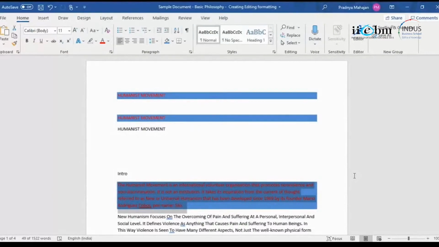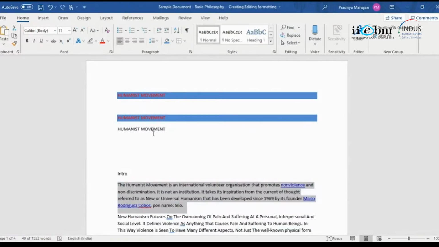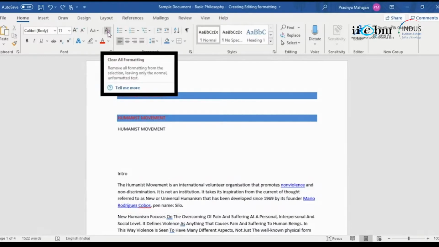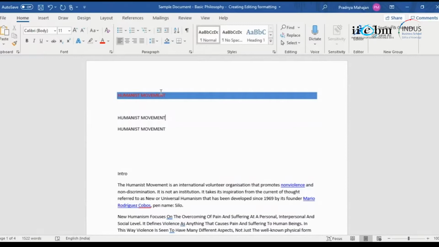And now the usual stuff. I want to get back to my original format. Control Z, or I select this and then I say undo the formatting. Clear all formatting. Select this, clear all formatting. Either Control Z or clear all formatting. How does this Control Z work?